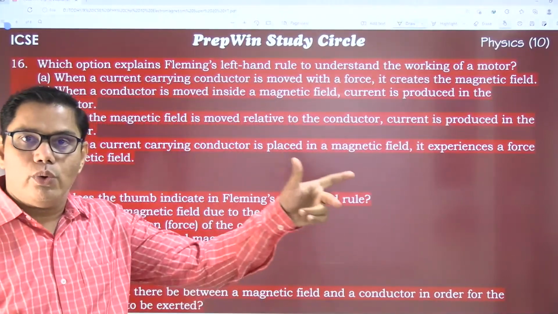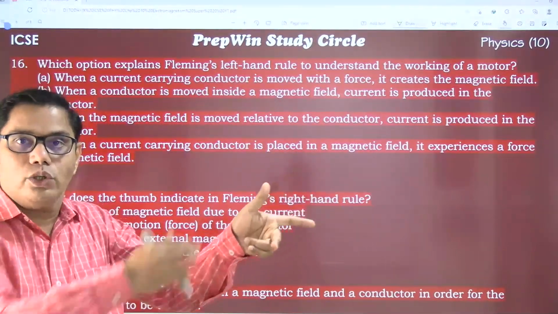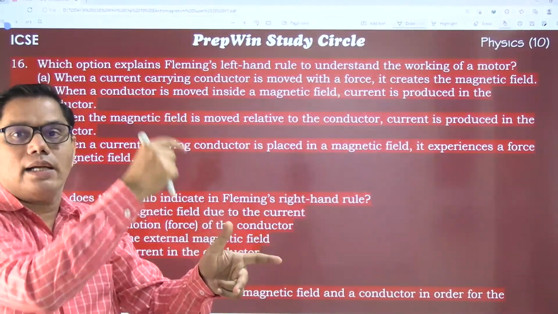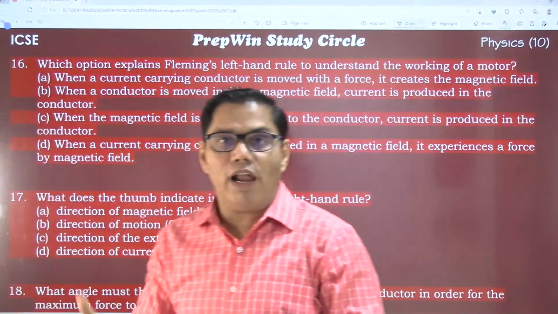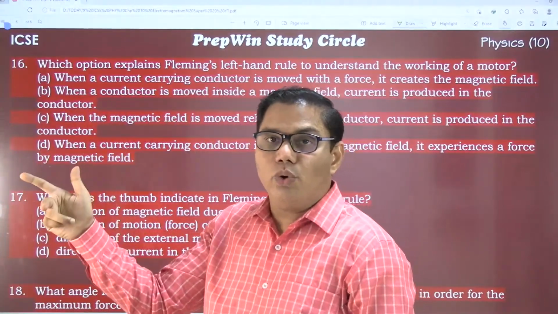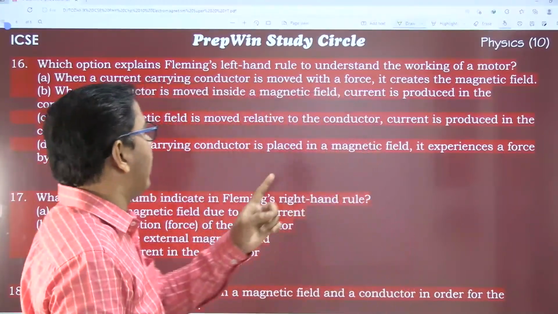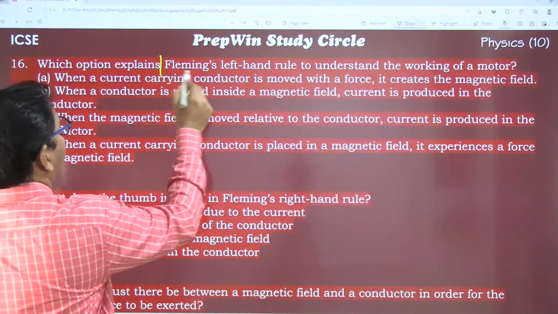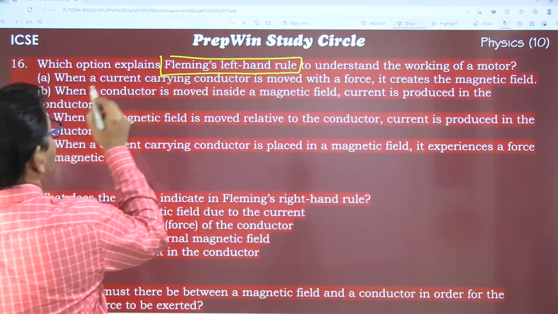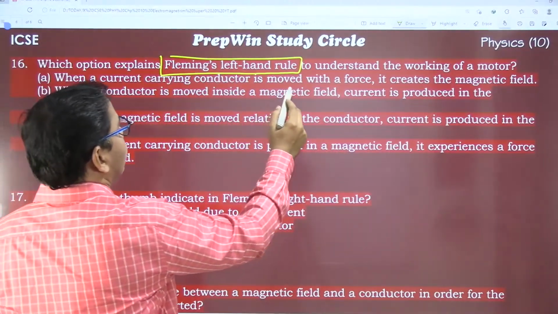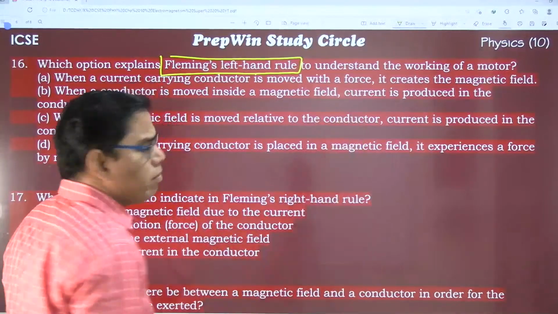I already told you that Fleming's left hand rule is used to detect the direction of the force, and Fleming's right hand rule is used to detect the direction of the induced current. Here we are using the left hand rule. So when a current carrying conductor is moved with the force, it creates a magnetic field?